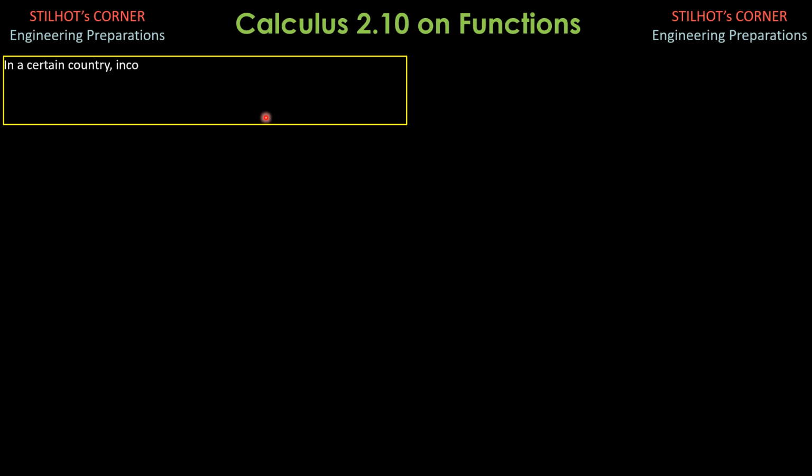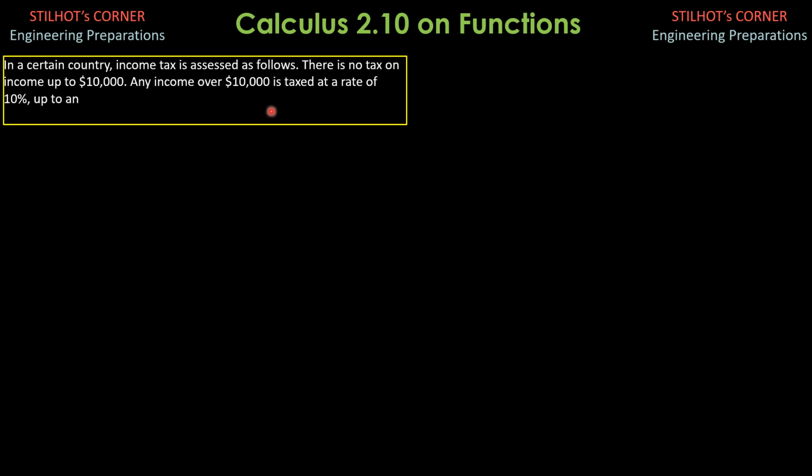In a certain country, income tax is assessed as follows. There is no tax on income up to $10,000. Then any income over $10,000 is taxed at a rate of 10% up to an income of $20,000. Any income over $20,000 is taxed at 15%.